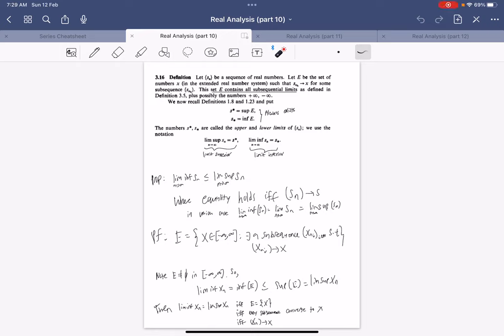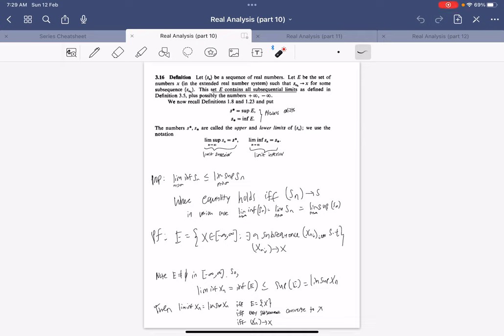Hi, in this video, I'll be going through some remaining parts about sequences, and in the next video, I'll have moved on to series. So let's begin, because this part is quite an important part in understanding certain properties about sequences.